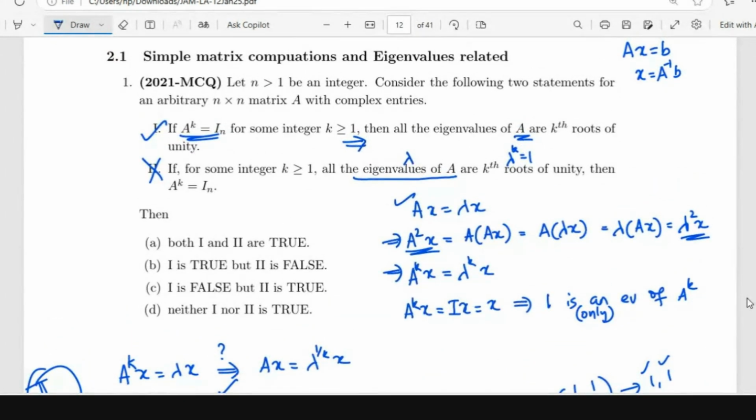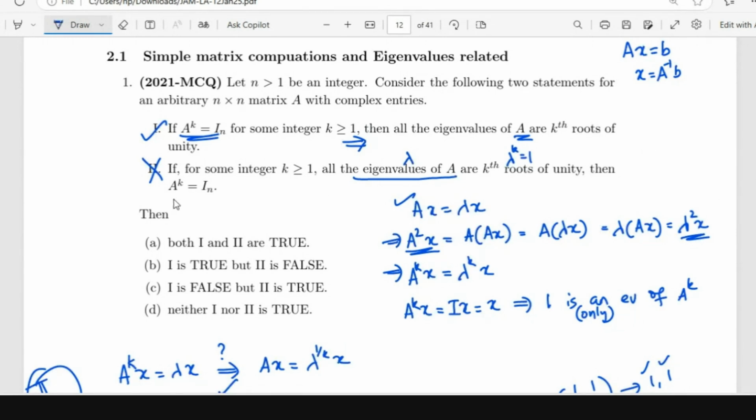So we can't say about anything. Okay, fine. Yes, even then we cannot say. Agreed. So if k is equal to n, only then we can say, right? Yes. Okay. So even if all the eigenvalues of A are all the kth roots of unity, then A is diagonalizable with the diagonal entries being all the kth roots of unity.